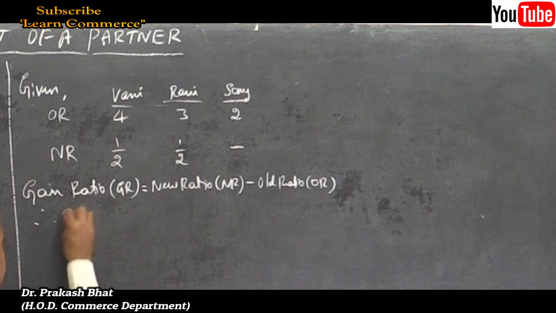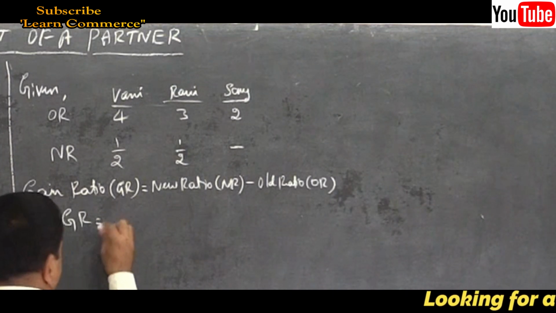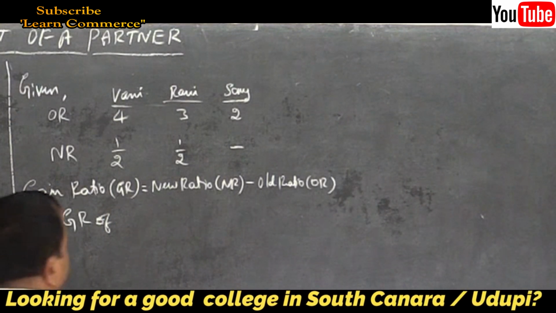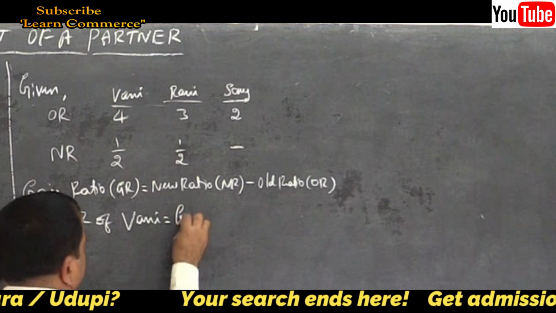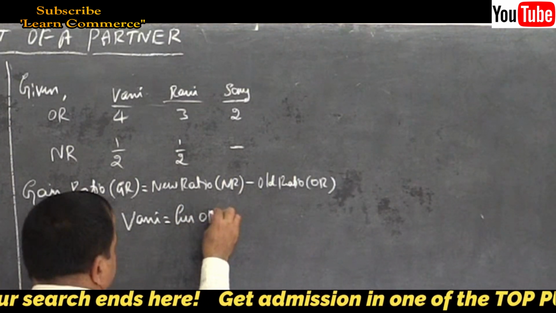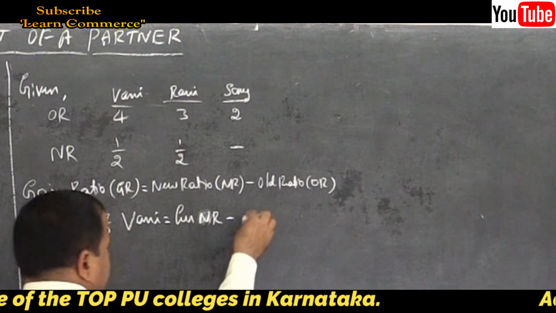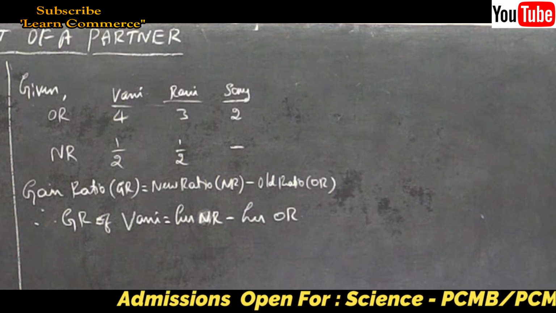Therefore, now you can use short form. Gain ratio of Vani is equal to her new ratio minus her old ratio.